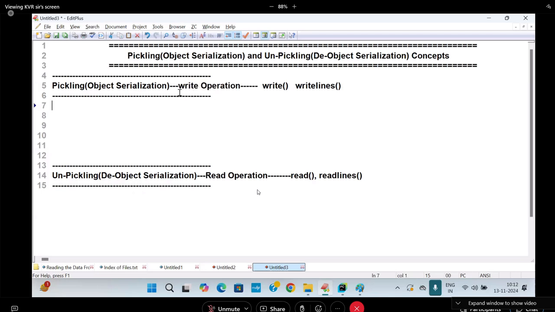So far, we wrote the data to the file in two formats. One is by using the write function, one more by using write lines. You already know why write, why write lines. For reading the data from the file, we use what? Read off, and next is what? Read lines off. Understood? So what is the drawback of write and write lines? Can anybody answer?